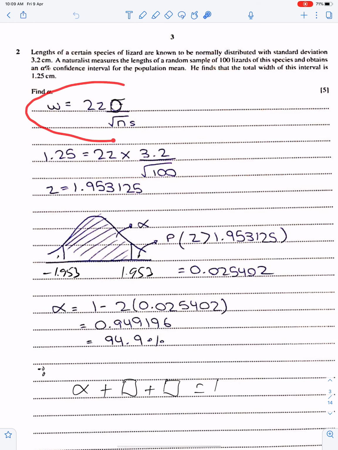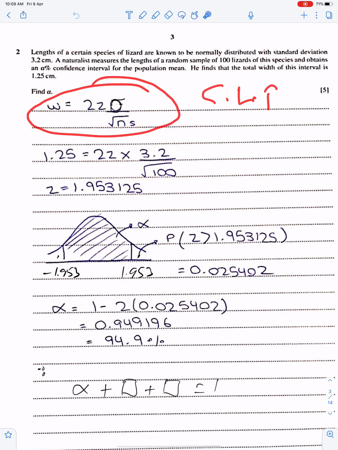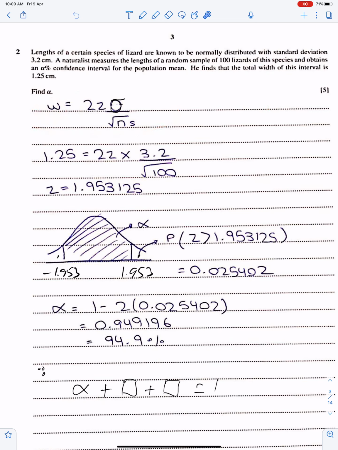So this is the formula of confidence interval of normal distribution according to CLT. So width is 2z sigma upon root n. Width is 1.25, copy to z. We are working for z. First we will find z, and with the help of z we can easily find alpha. So z is this. Because we have width, we have sigma, we have n, we can easily get z.